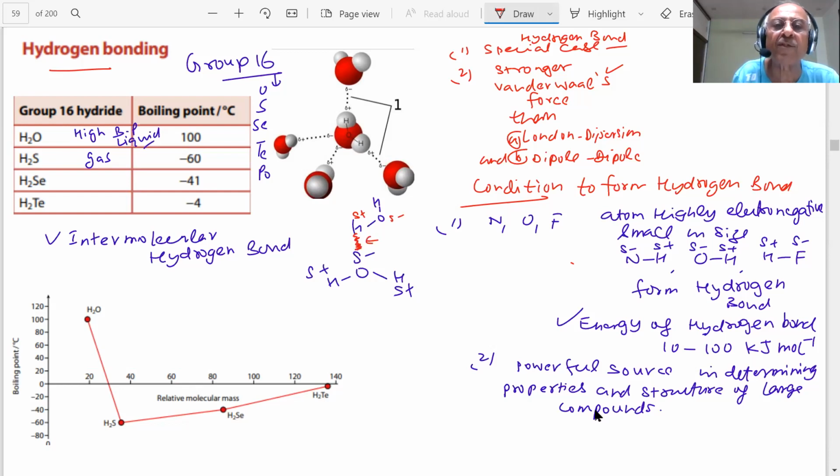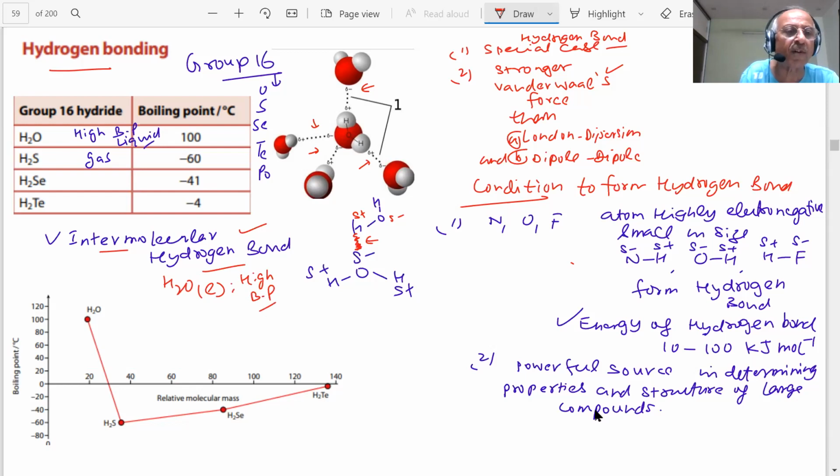You can see here we have shown one water molecule is surrounded by 4 water molecules. Interesting, 4. This is 1. This is 2. This is the hydrogen bonds. Intermolecular hydrogen bond in the water. This is very strong. So water becomes a liquid, student, due to strong intermolecular hydrogen bond. Can you see intermolecular hydrogen bonding in water, students? So H2O is liquid, has high boiling point.